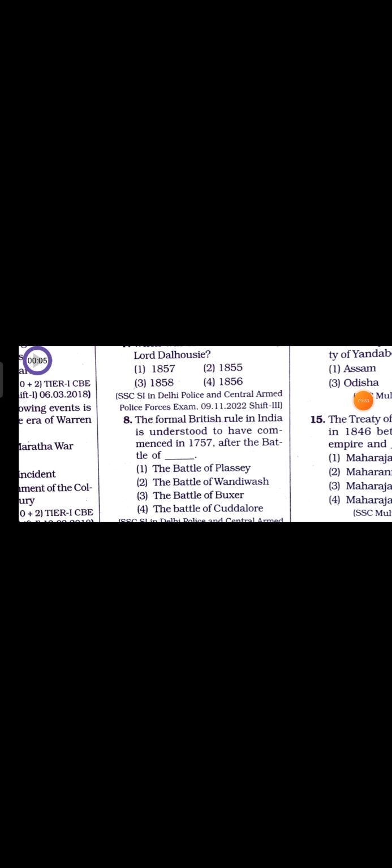So question number 8. The formal British rule in India is understood to have commenced in 1757 after the Battle of Option 1, the Battle of Plassey, Option 2, the Battle of Vandivash, Option 3, the Battle of Buxar, and Option 4, the Battle of Cuddalore.